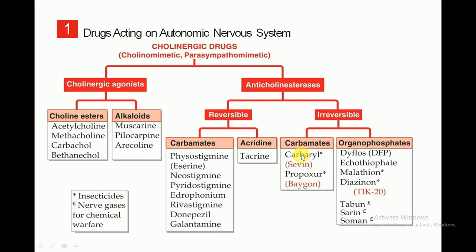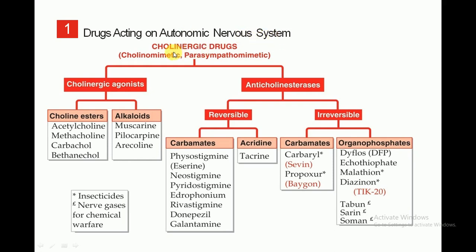As I have already discussed the autonomic nervous system, what is the nervous system, what is the sympathetic nervous system, and the parasympathetic nervous system, you can see my previous lectures where I have explained everything in detail. But in this lecture, I will just highlight those drugs which belong to particular categories and their doses. So, the drugs acting on the autonomic nervous system.